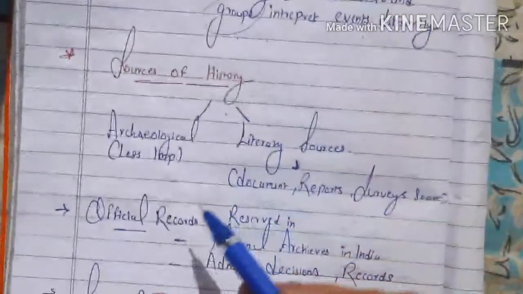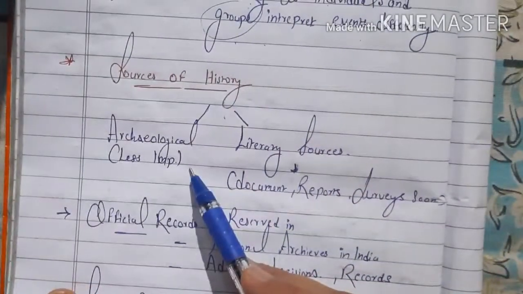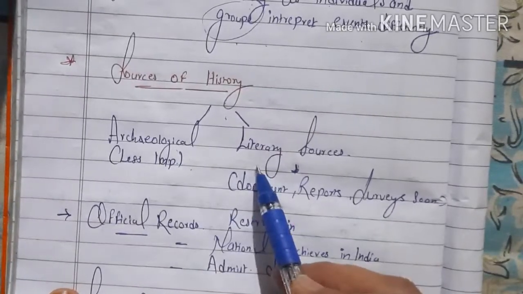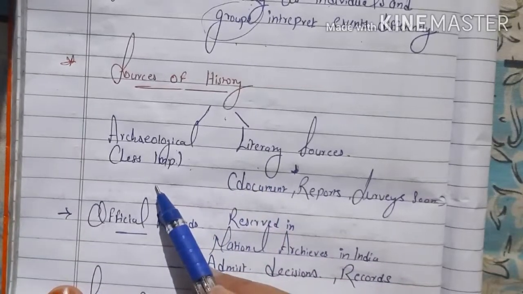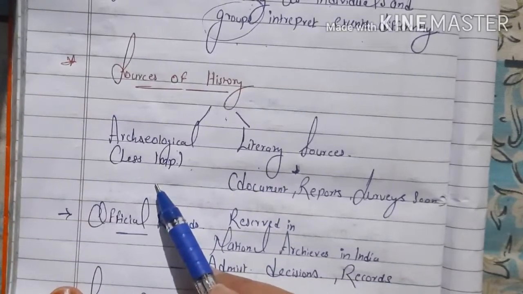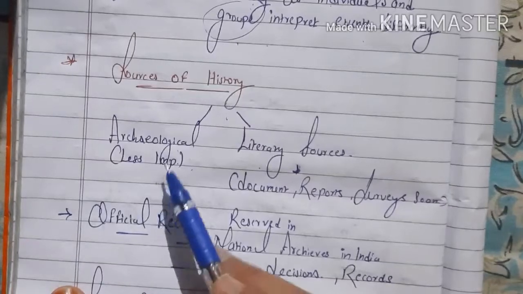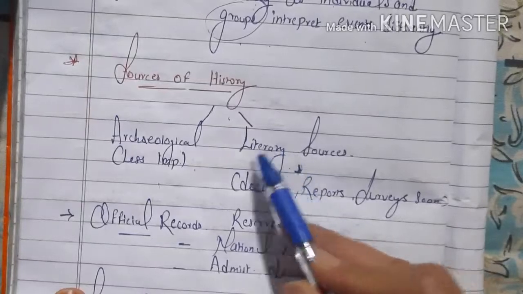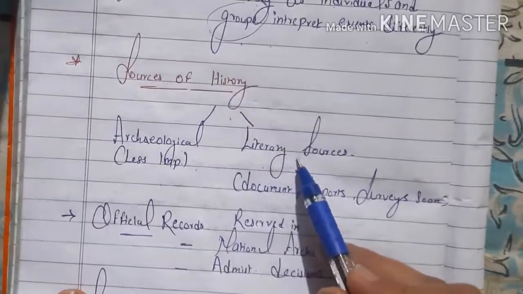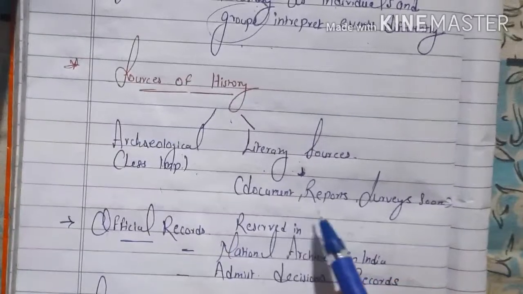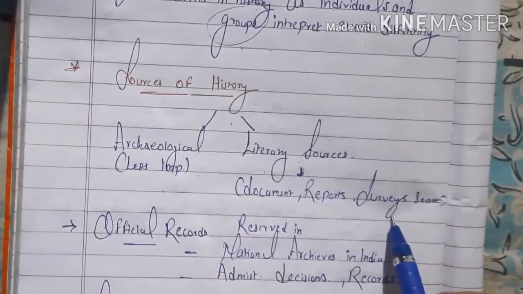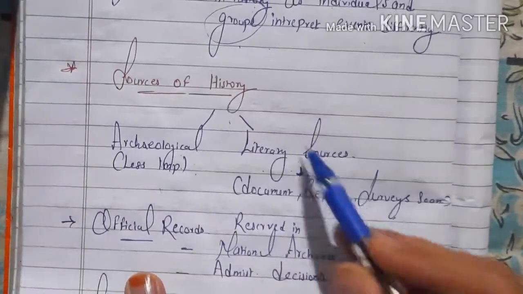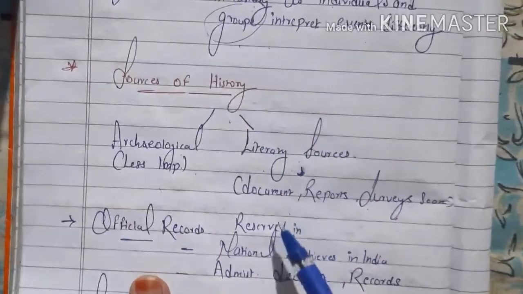Okay. Last topic which is given is sources of history. There are two sources of history, archaeological and literary sources. Archaeological sources are given less importance to calculate the history and are not given in your book. We studied this topic in 6th class also. Literary sources, four sources will be given in your book. Documents: literary sources means by seeing the documents, reports, survey records, we calculate what type of history it was at that time. इसके थ्रू हम कैलकुलेट कर सकते हैं. Four sources are given to calculate the history.